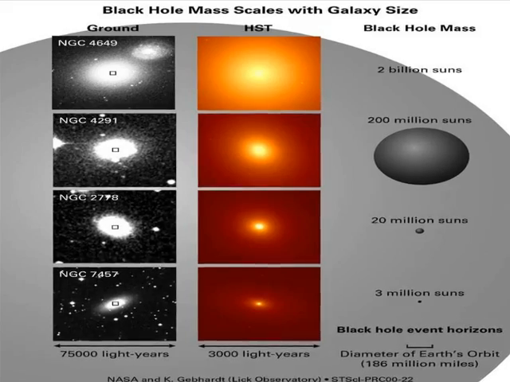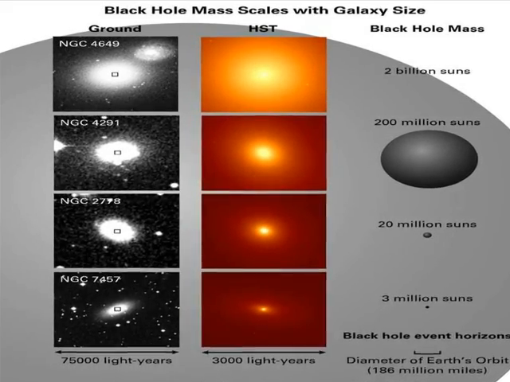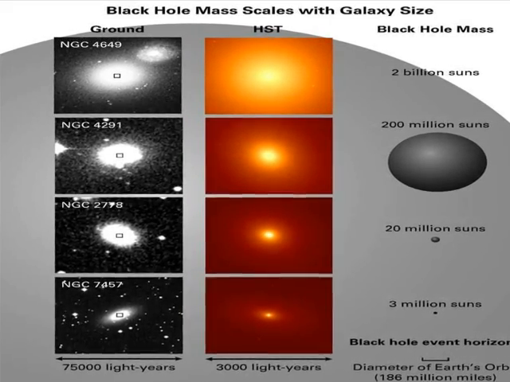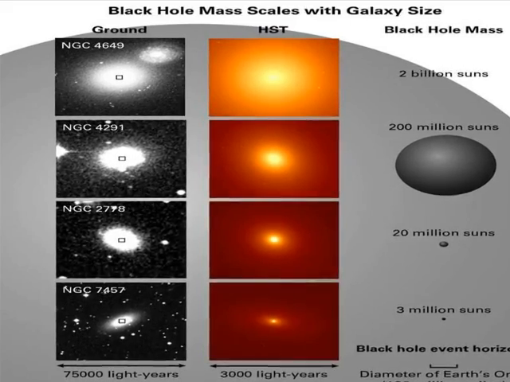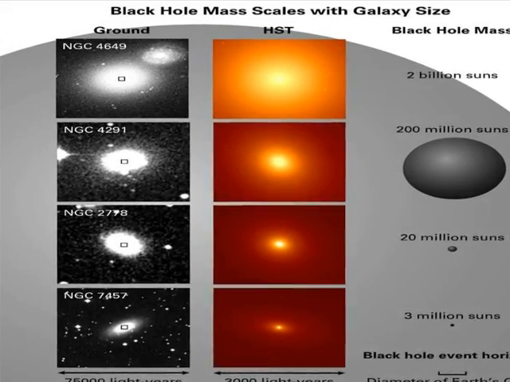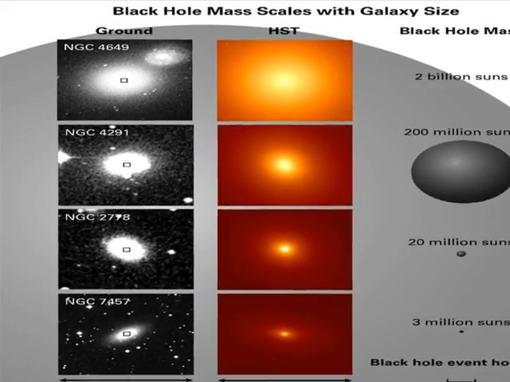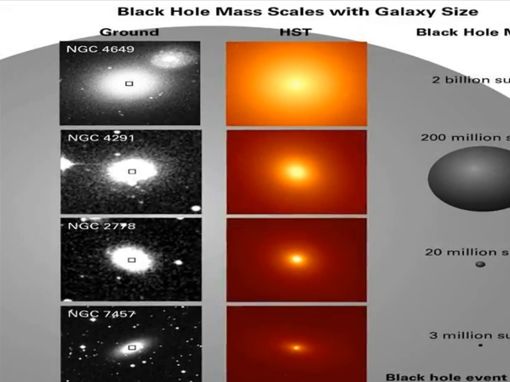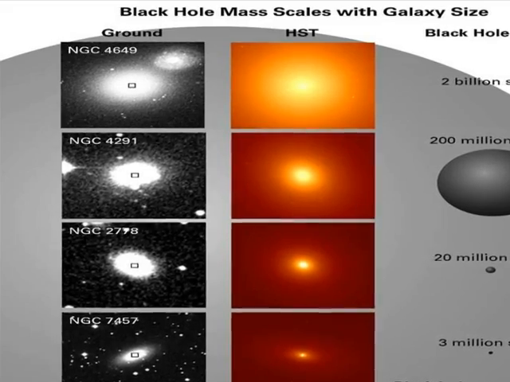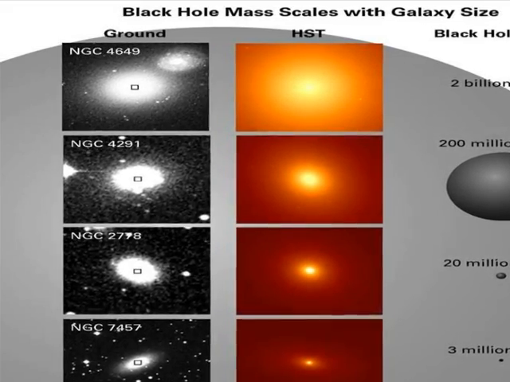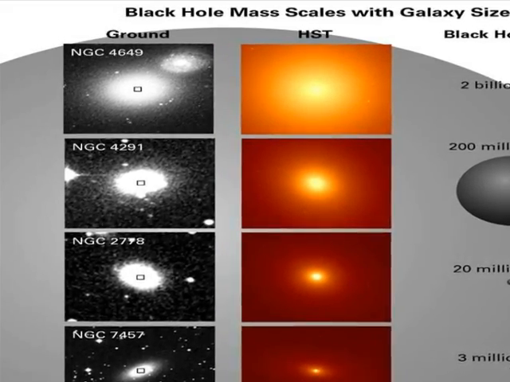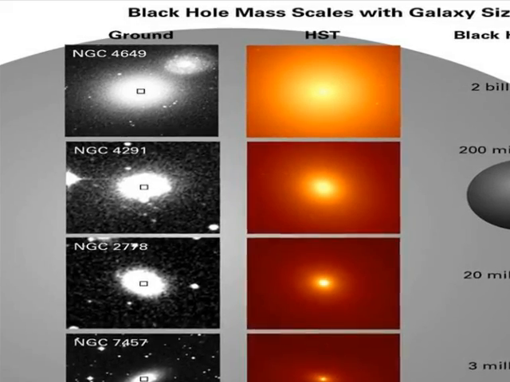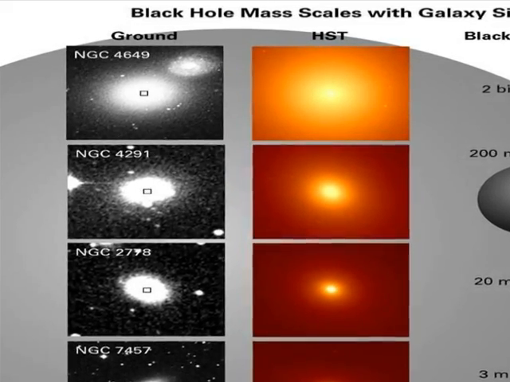Most black holes lie at the center of the galaxy and are massive in size. As we can see on this comparison chart, some black holes are roughly 2 billion times the size of our own sun. If we think about the gravitational force of the sun and multiply that by 2 billion, we can't even imagine that type of power. It's enough to capture light so that it can't escape. That's why we can't see them, and that's why they are called black holes.